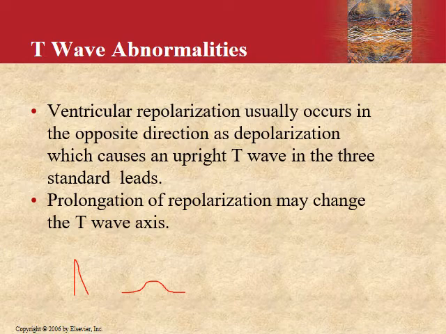It should not be symmetrical. For example, this is your T wave, and you can make out a symmetry in it, equal on both sides. It should not look like this. Then it should not be hyperacute, for example, if its amplitude exceeds the amplitude of the QRS complex.